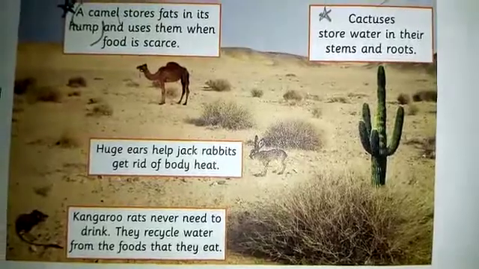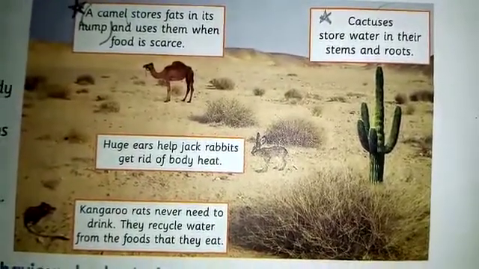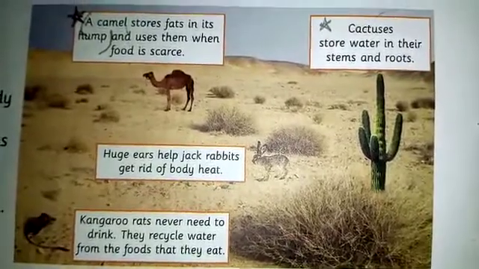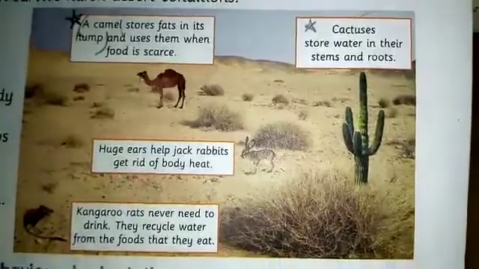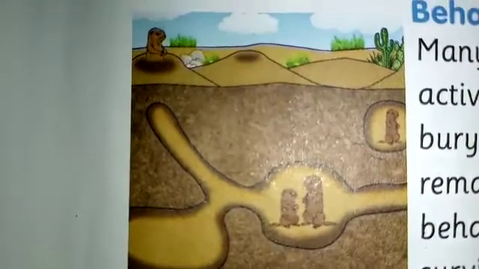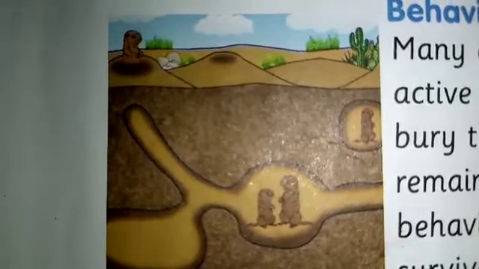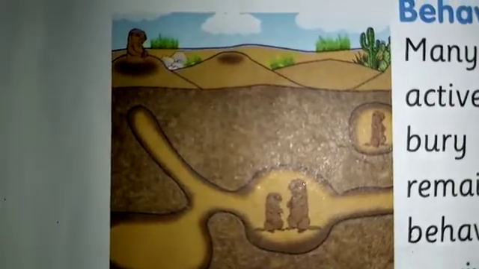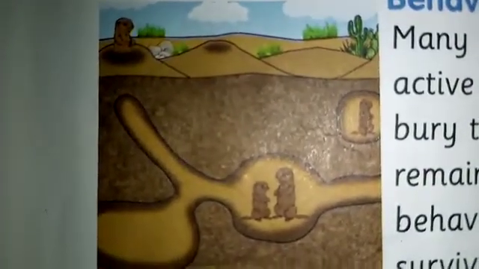Let's see some other organisms that bury themselves in their desert habitat to avoid sunlight and adapt to their environment. In this way they bury themselves under the ground or under the desert so that they can avoid sunlight and stay cool in the harsh conditions of the desert.